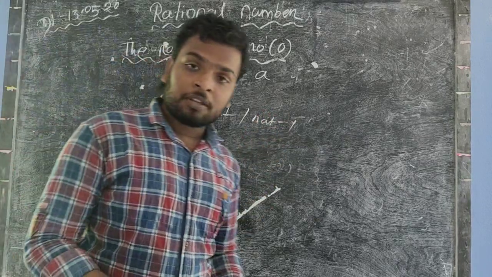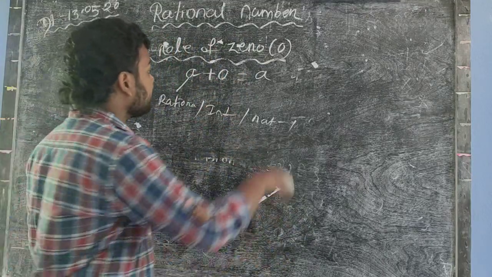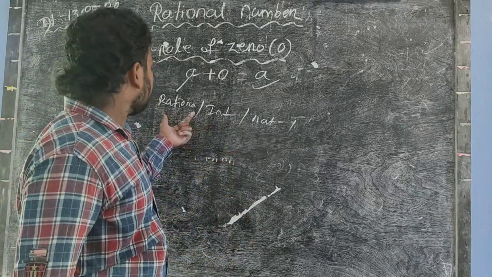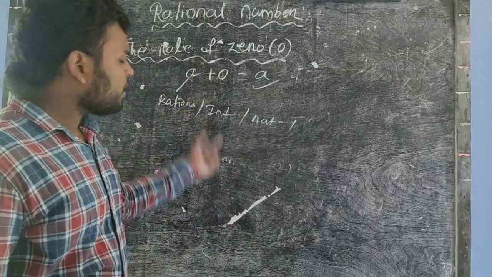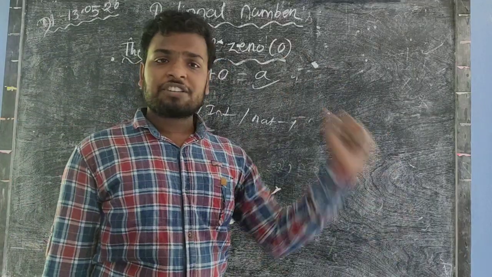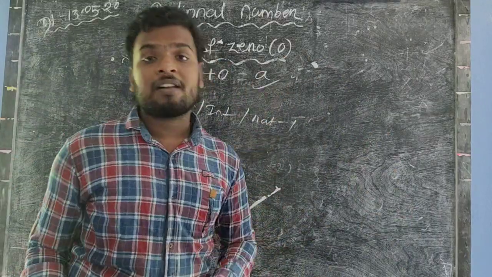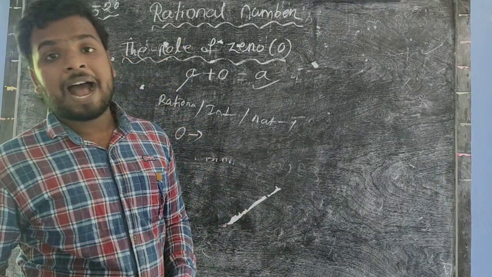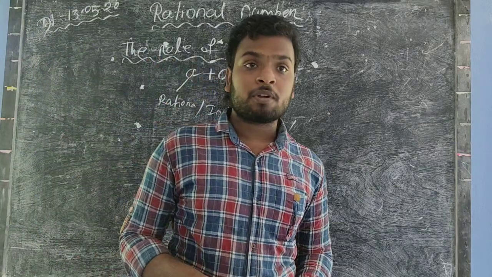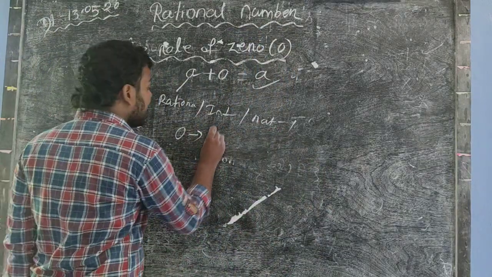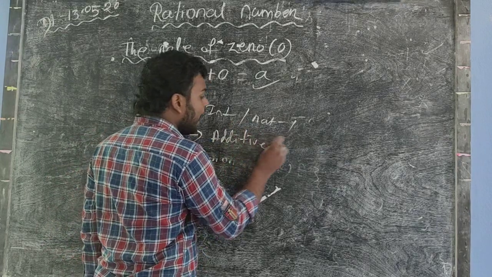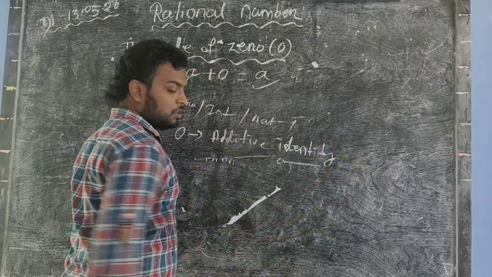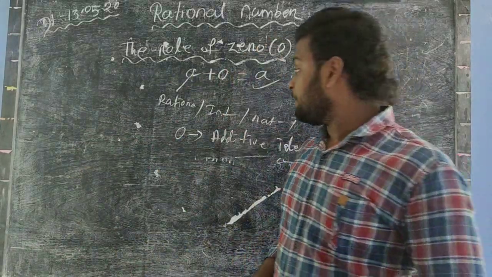When you add 0 to a number, either rational number or integers or whole number or natural number, you get the same number as a result. So 0 is known as additive identity. Very important short question. So 0 is known as a additive identity.